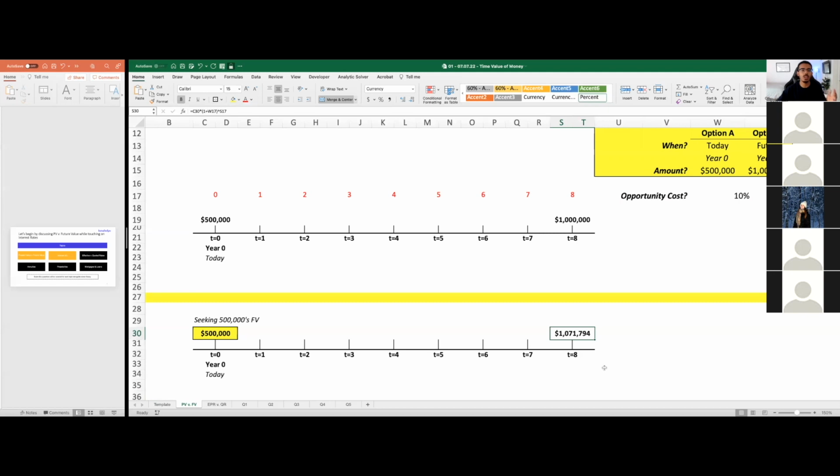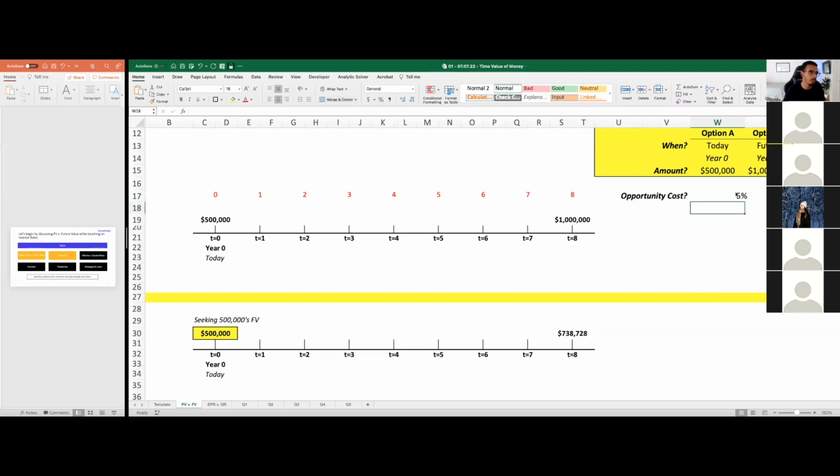But now let me ask y'all a different question. What if our opportunity cost was 6% or even 5%? Would option A or option B be better? Can somebody tell me in the chat, if our opportunity cost was 5%, what option would be best, option A or option B? So Vanessa says B. Do other people agree that perhaps option B would be a better option?